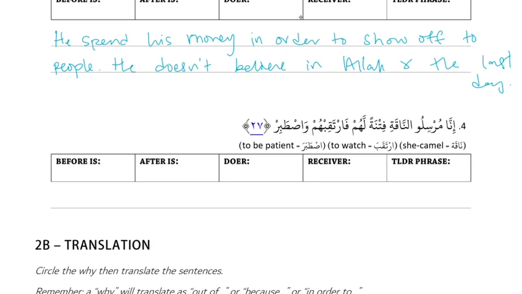إنا مرسل الناقة فتنة لهم فارتقبهم واصطبر. So inna is a sentence starter and it's a noun. Inna plus na. Yeah, and then na is specific and mursilu is general, so there's a break there. And then mursilu is general and an-naqati is specific, so that's a possessive. And naqati is specific and fitnatan is general, so there's a break there. Yeah, there's no connection there. And then fitnatan, and lahum is TLDR, so it starts a new fragment chain. TLDR and it's a noun.